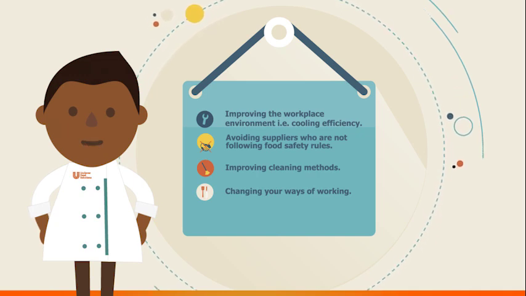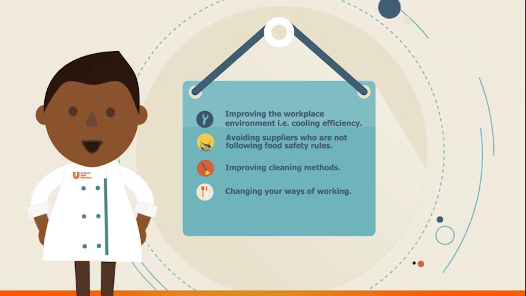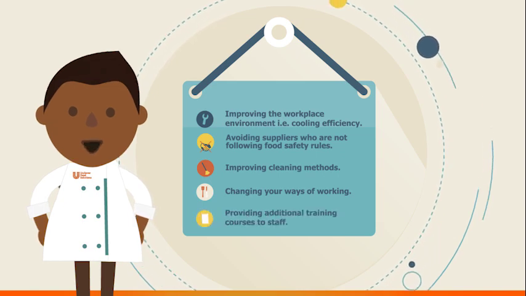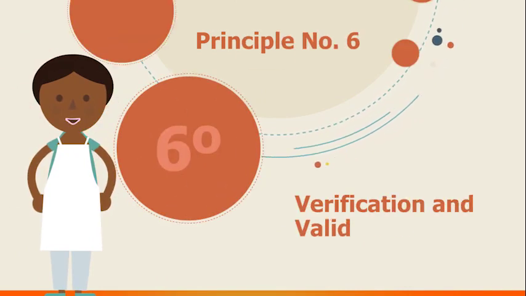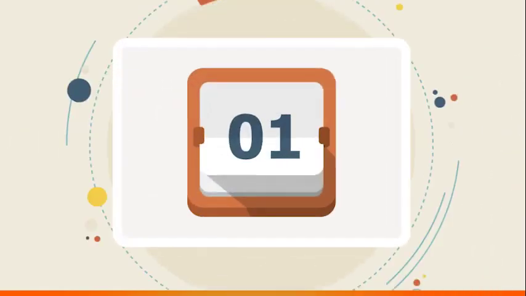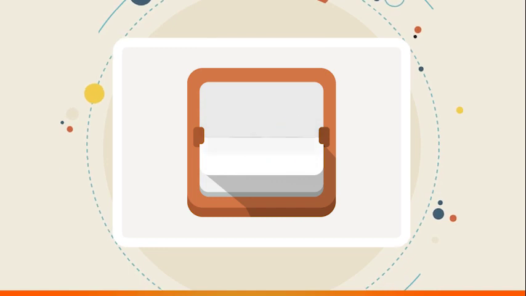For example, if you can see that dirty dishes are not separated properly from clean dishes, tell your colleagues or employees and make the right changes so that it will not happen again. Provide more training courses to staff. Work principle number 6 is verification and validation. It is important to check from time to time if your kitchen is meeting the standards set by HACCP.